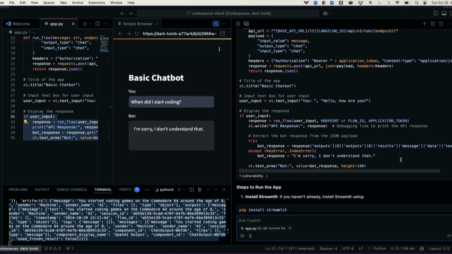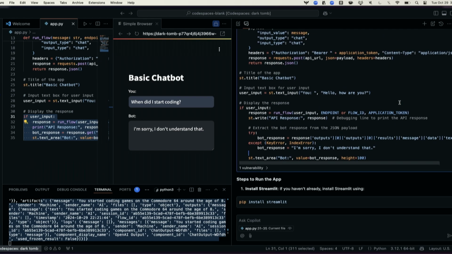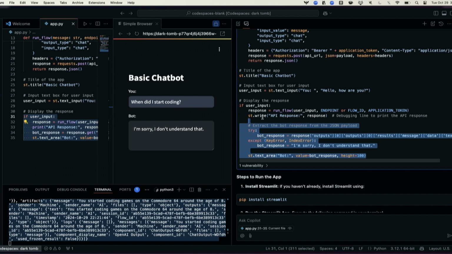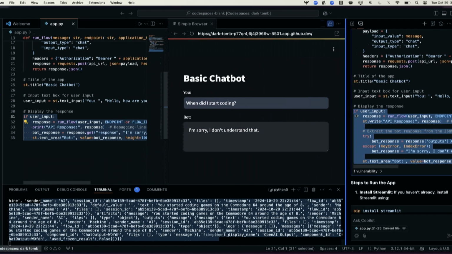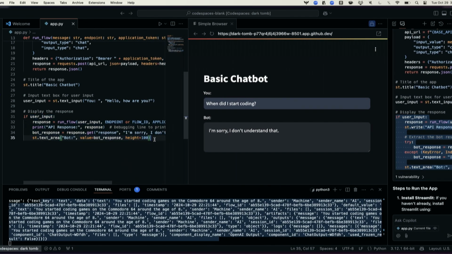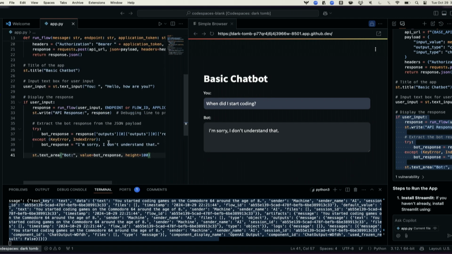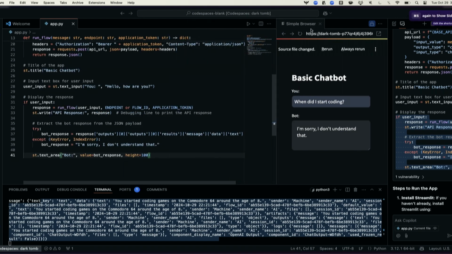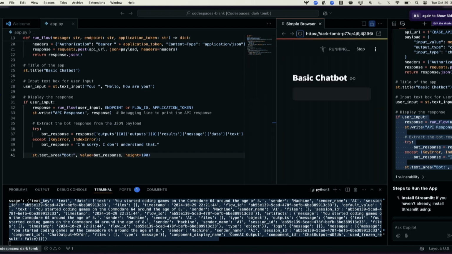Okay, so I see that it did in fact make a change here. So I'm going to grab this part. I believe my cursor is set there, so I'll just grab that out. And now I can see there's a change in the payload, right? Let's pop that in. Hopefully I didn't completely mess that up. And let's try it one more time. When did I start coding? Go.